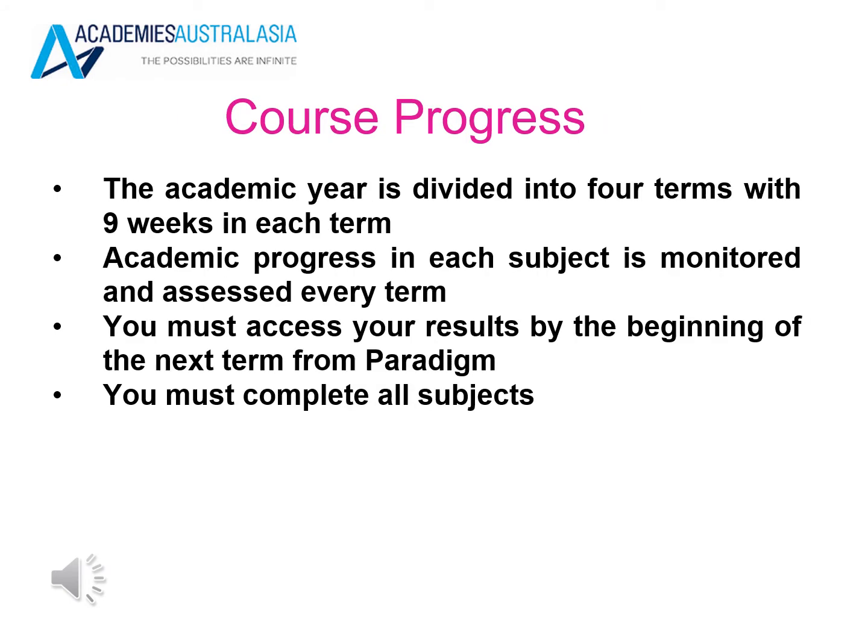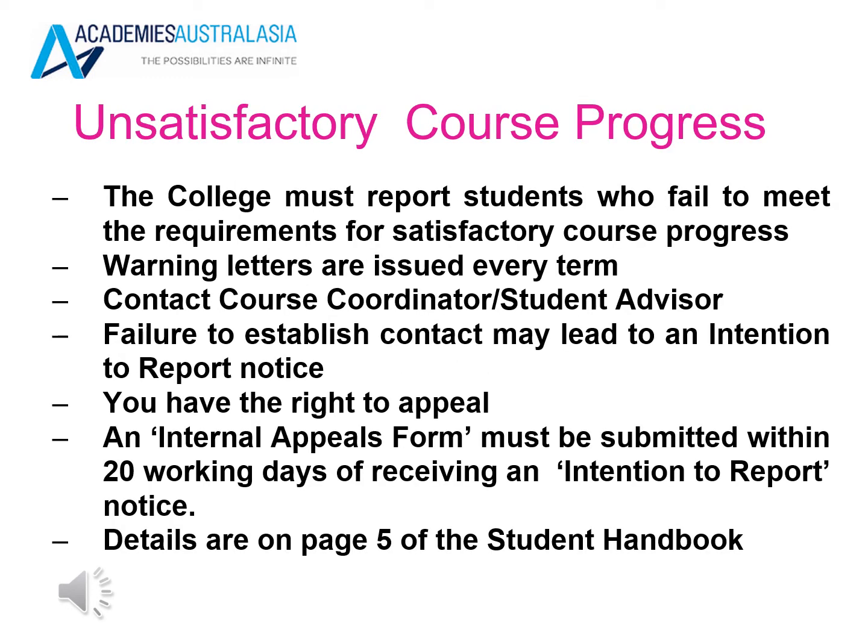Course progress. The academic year is divided into 4 terms with 9 weeks in each term. Academic progress in each subject is monitored and assessed every term. You must access your results by the beginning of the next term from Paradigm, and you must complete all subjects. Unsatisfactory course progress. The college must report students who fail to meet the requirements for satisfactory course progress.